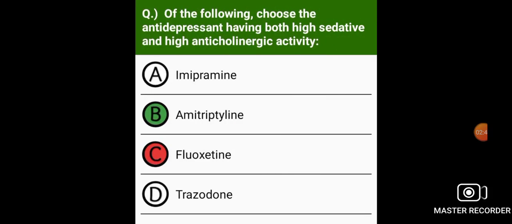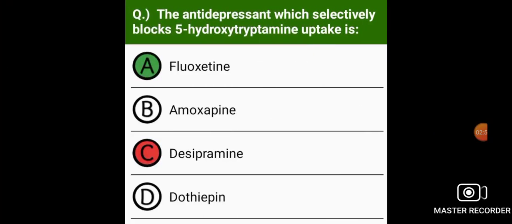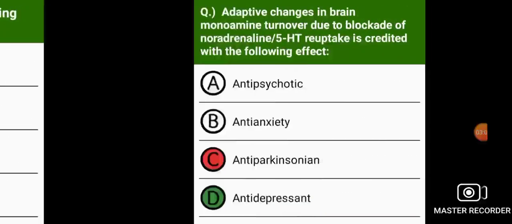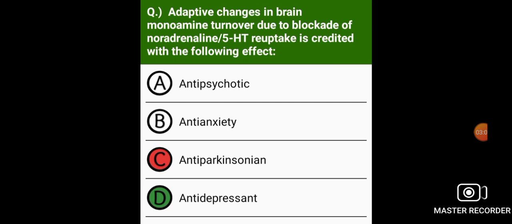Of the following, choose the antidepressant having both sedative and high anticholinergic activity. Amitriptyline. The antidepressant which selectively blocks 5-hydroxytryptamine uptake is fluoxetine. Imipramine produces the following actions except euphoria. Adaptive changes in brain monoamine turnover due to blockade of noradrenaline or 5-HT reuptake is credited with the following effect.